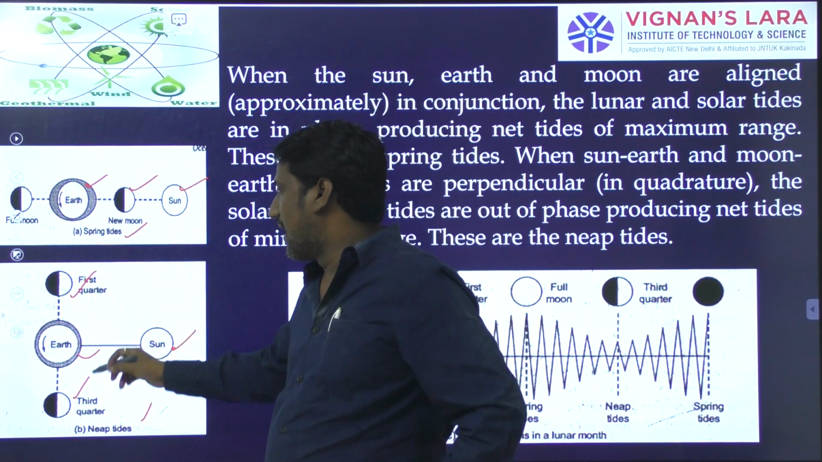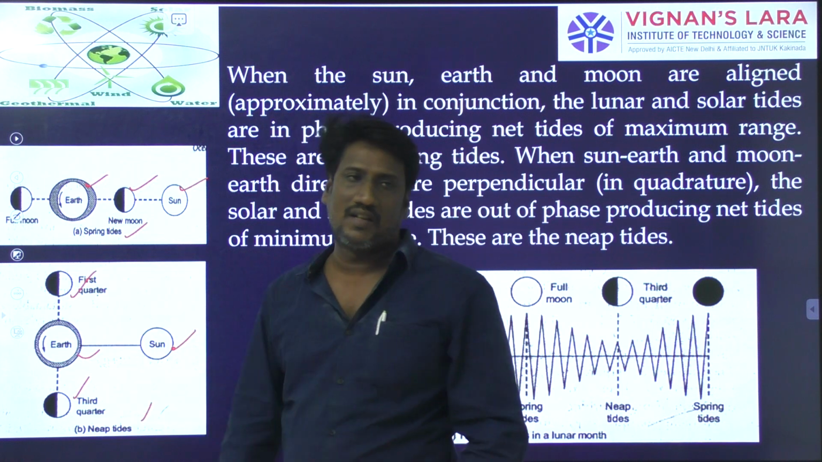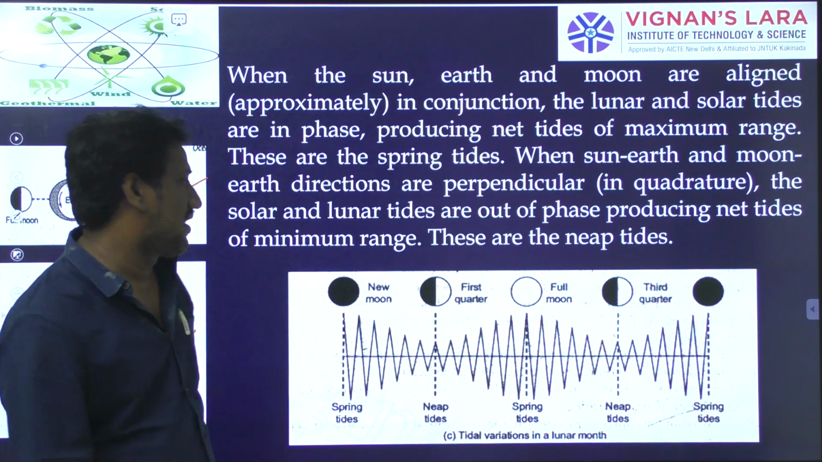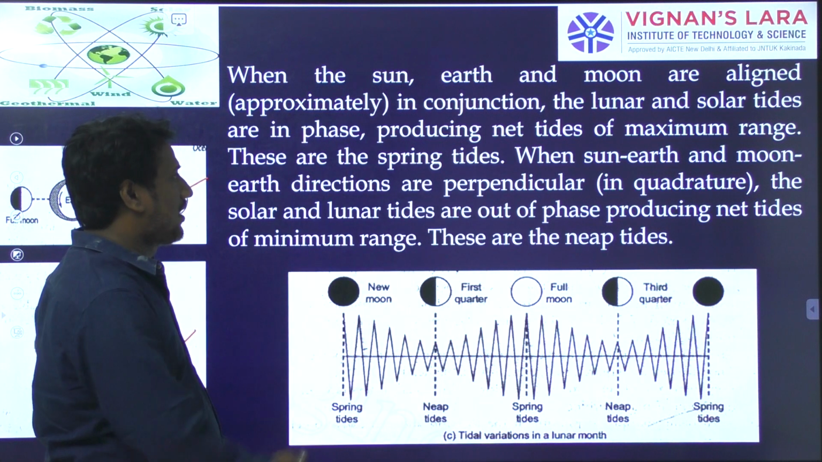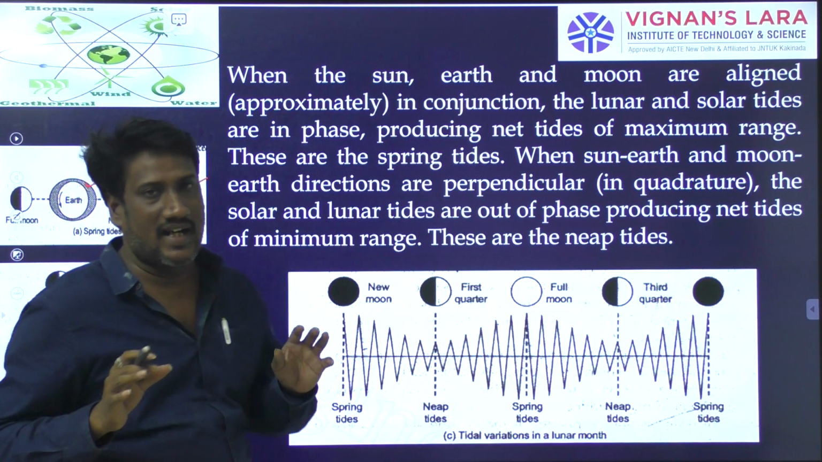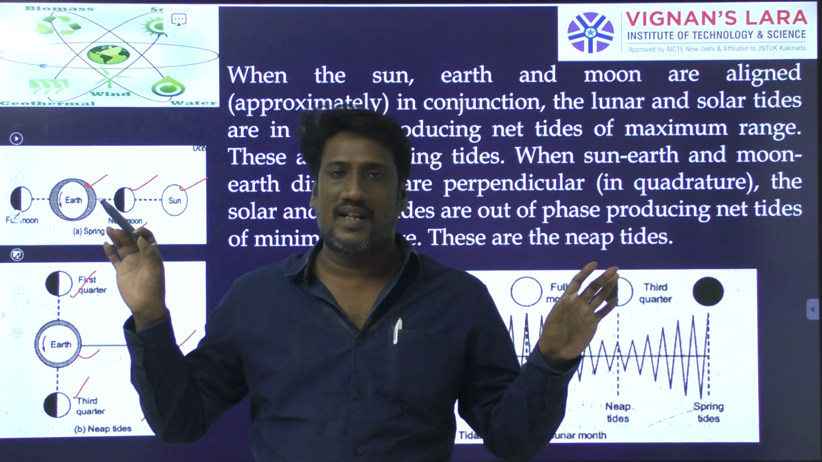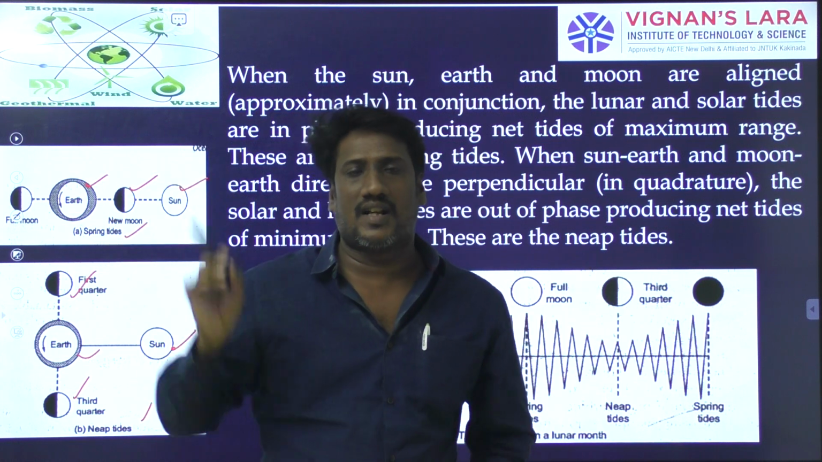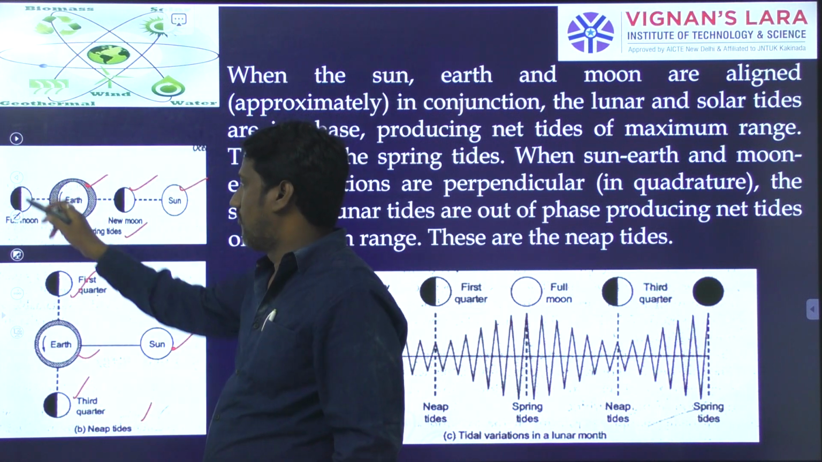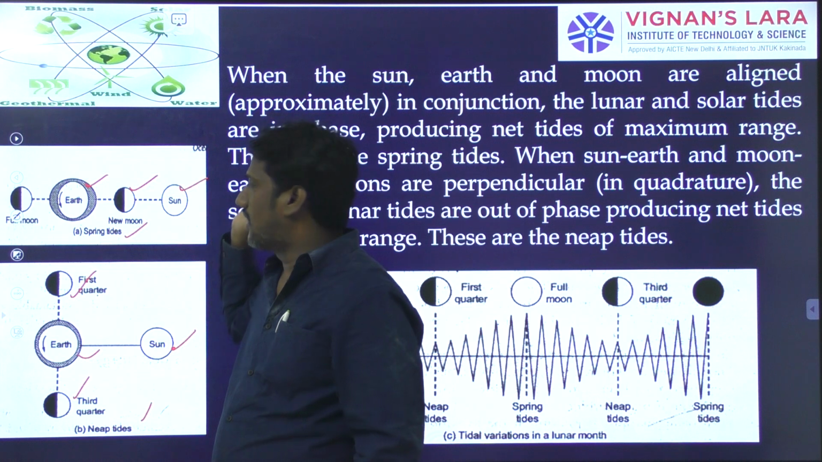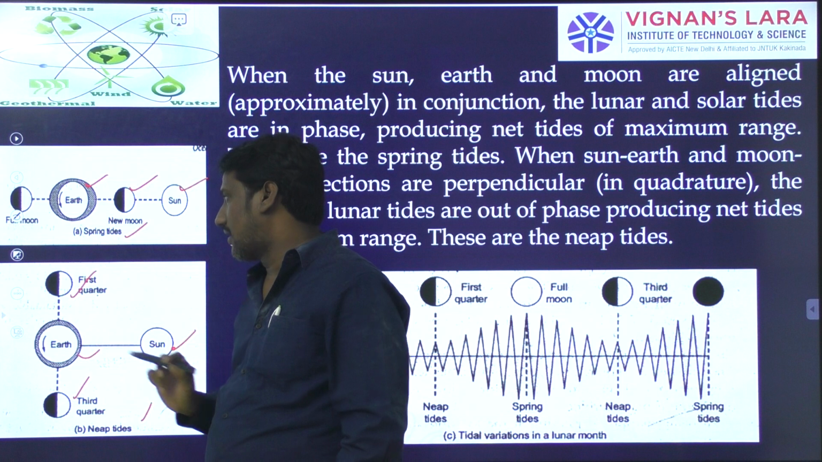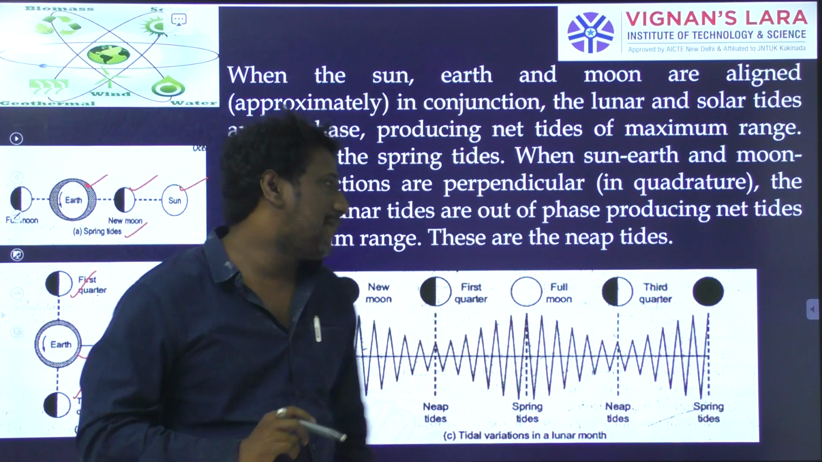If the moon is in the first quarter or third quarter, you will have neap tides, or low tides or ebb tides. When the sun, earth and moon are perpendicular, those are called neap tides. When all are aligned, you will have spring tides. Already you know that the moon is continuously moving around the earth. If it is aligned, you will have spring tides. If it is in the first quarter or third quarter, you will have neap tides.